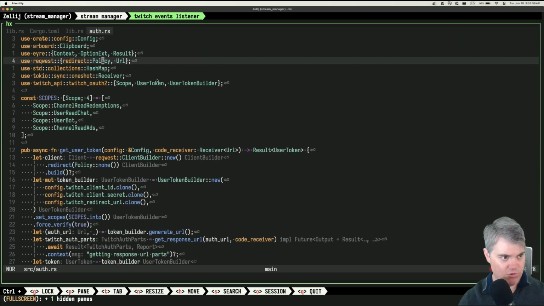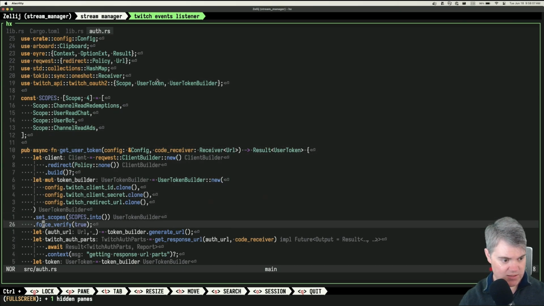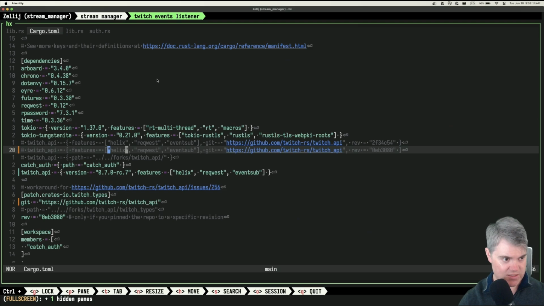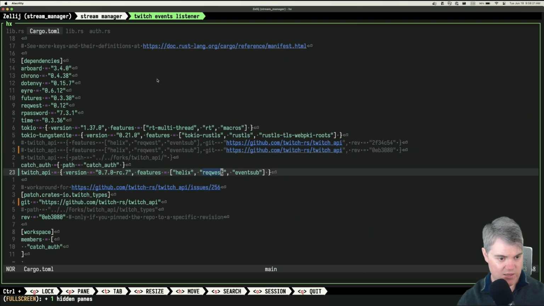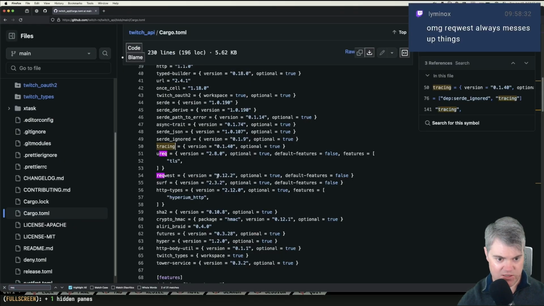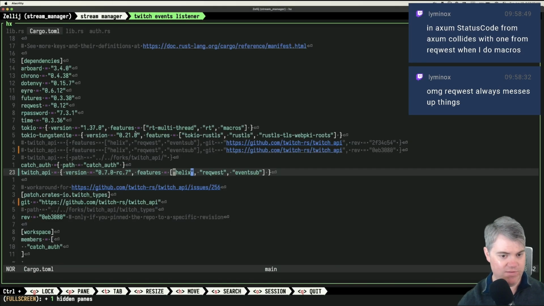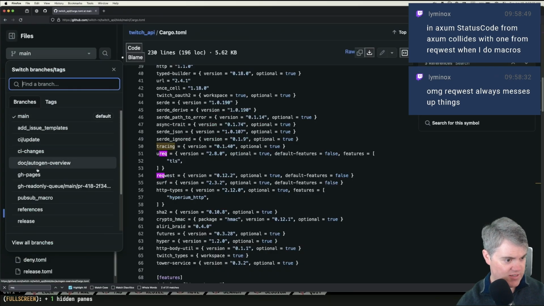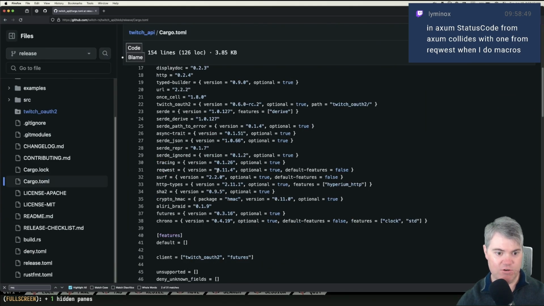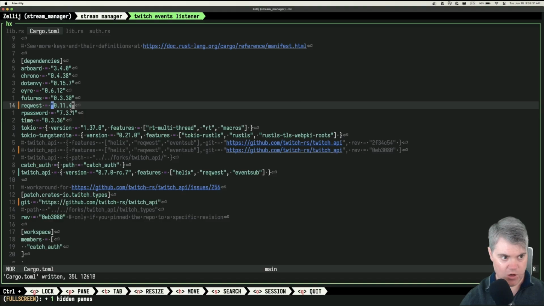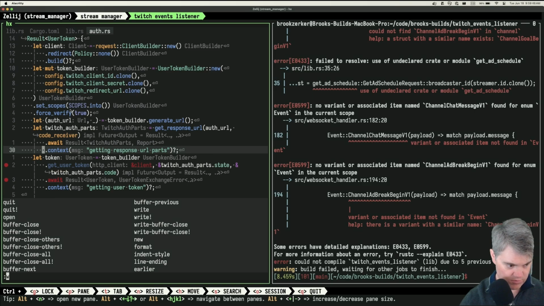And where am I getting? I'm getting request. Oh, use a request like this. Oh, I bet. Do we have the wrong version of request? We probably have the wrong version of request. So I have 0.12 here. We're using request here, but I need to figure out what version Twitch API needs. That is 0.12. Oh wait, but nope, this is main. I want whatever version we've deployed. 0.11.4, that makes more sense. Okay, so with that in, rerun this. And I guess I also need to restart you, don't I?